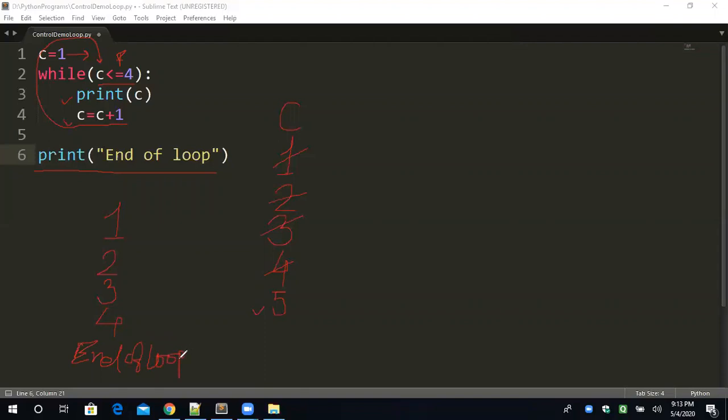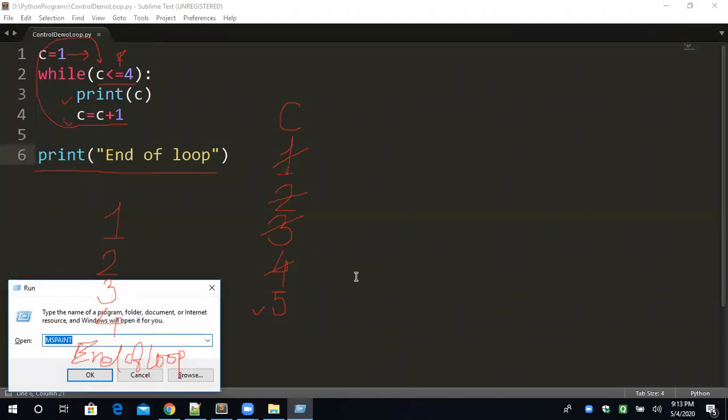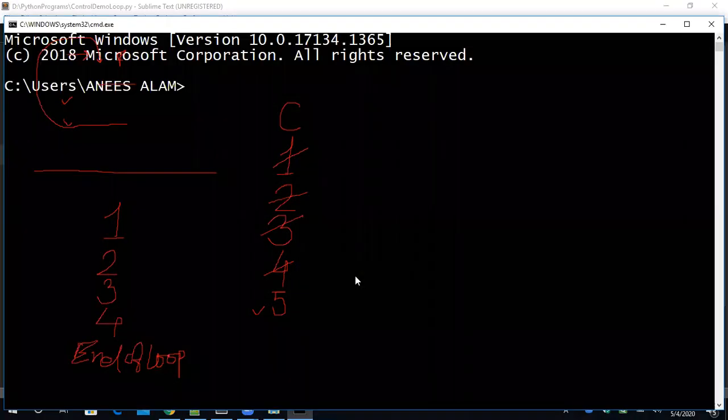Okay, this will be the output. We can basically see it by executing this program. No problem. So I'm just saving this program, and to execute it, we have to go to the DOS mode. So we have to type CMD. In the CMD, we have to go first of all to the D drive. So D colon.